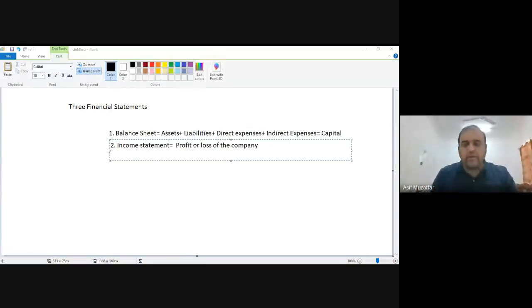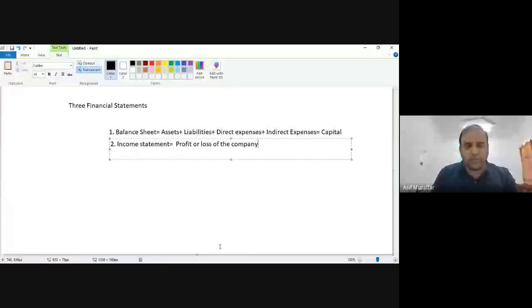So if there is a profit or if there is a loss, where can I see it? I can see it in the income statement. The format of the income statement, I will let you know when we do the Halwa company example. The third one is the cash flow statement.